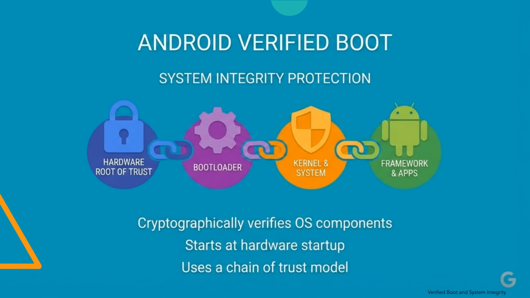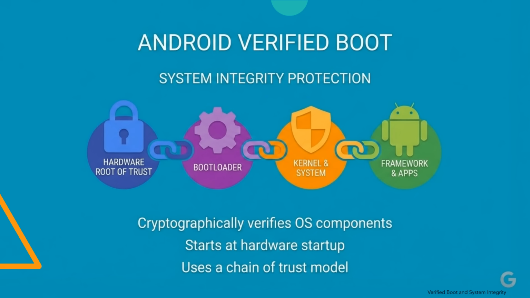Android security protections, such as sandboxing, binder permission enforcement, and framework-level access control, all depend on a fundamental assumption. The operating system itself must be trustworthy. If attackers are able to modify the Android kernel, system libraries, or framework services, then higher-level security protections may become ineffective. This risk is known as system software tampering.